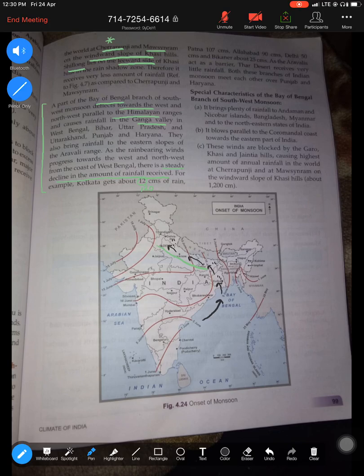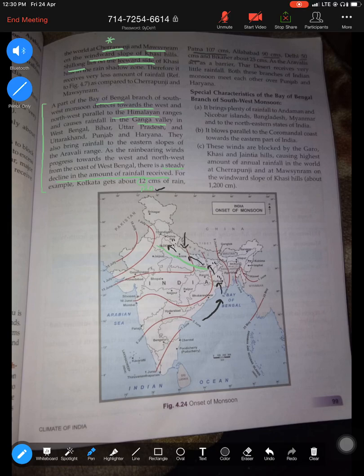That's why, in the example given here, Kolkata receives 120 because most of the rainfall gets dropped at Kolkata. Patna, which is a little away from Kolkata, gets a little less, that is 107. Allahabad, a little farther, only 90, whereas Delhi, which is very far, gets only 50 centimeters. That is why the amount of rainfall keeps on decreasing.